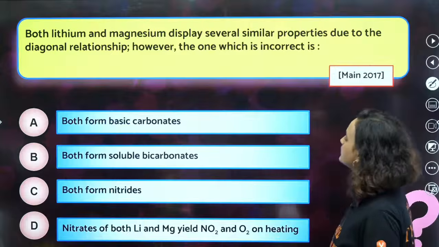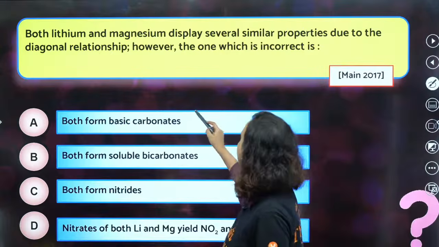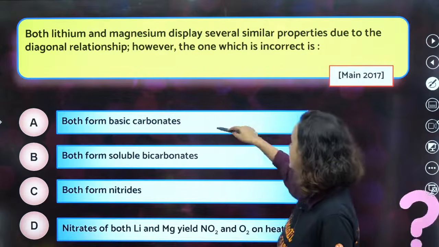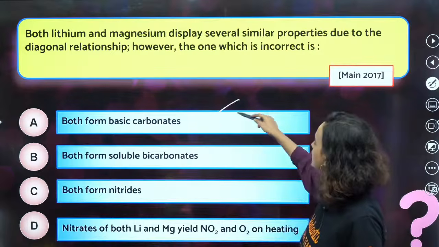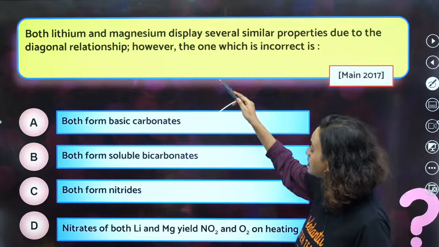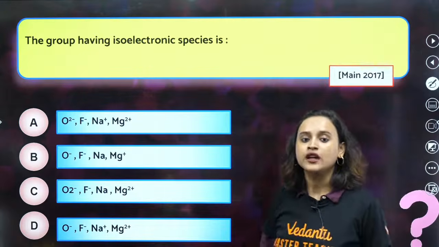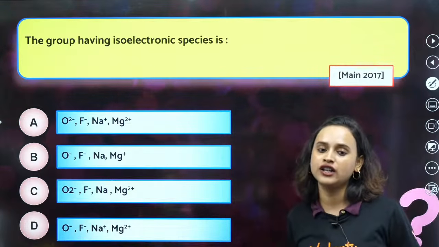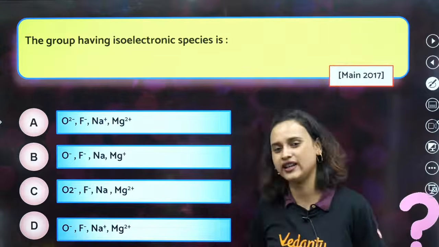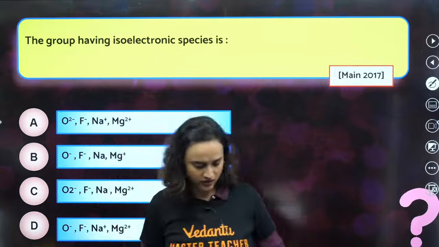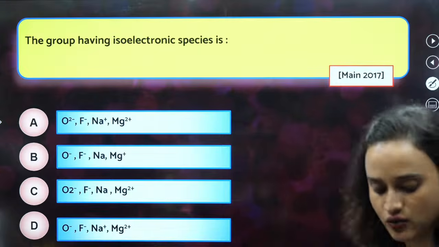Chalo, both lithium and magnesium, they display, this is also a repeated question, bacha. We have done this some time back only. Yes, both form basic carbonates, that's wrong. Lithium does not form a basic carbonate, magnesium does, okay? Option A is the correct answer. Now, the group having isoelectronic species is, solve this, very easy. I'm not telling you the answer. You all know the answer.